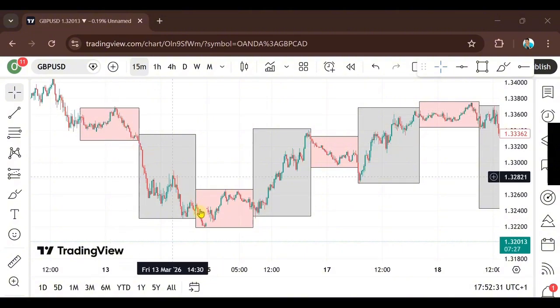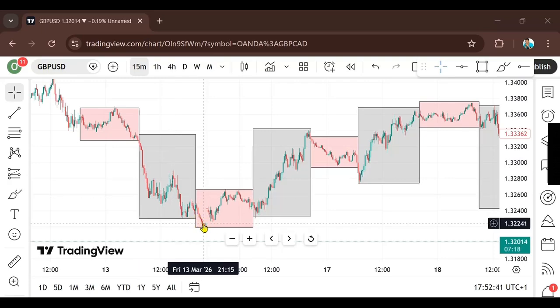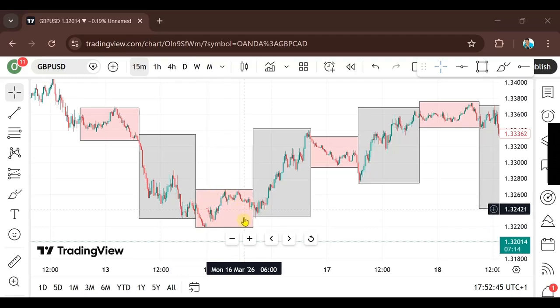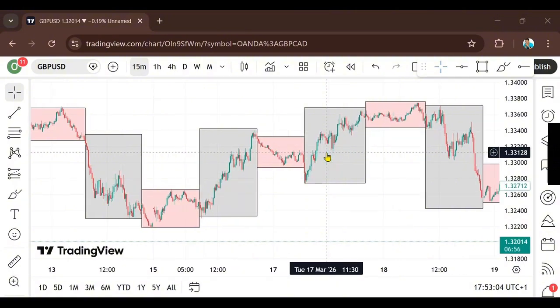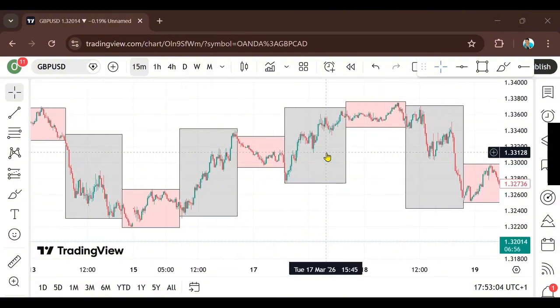Now if you pay attention to this area also, this was during the night also. During the Asian and Sydney session, market was just consolidating, and the next day, which is from London to New York session, the market was just going up, right? In whatever you do, don't trade the Asian and Sydney session. It's one of the slowest markets in the world. It's very slow, there is no volume. Focus more on New York and London session.